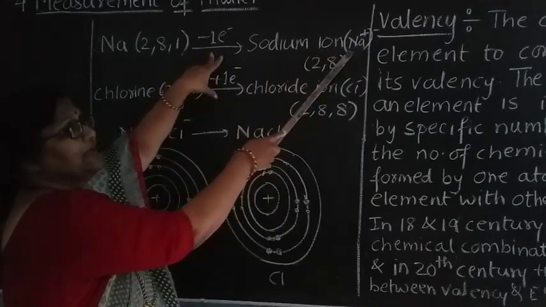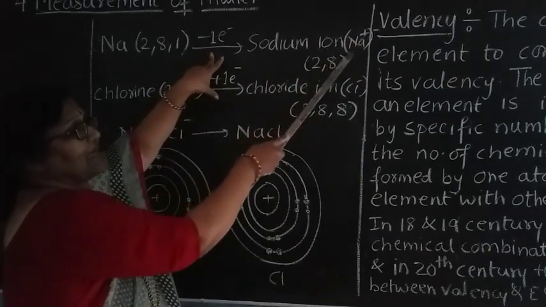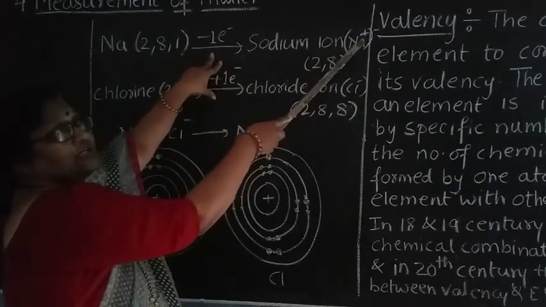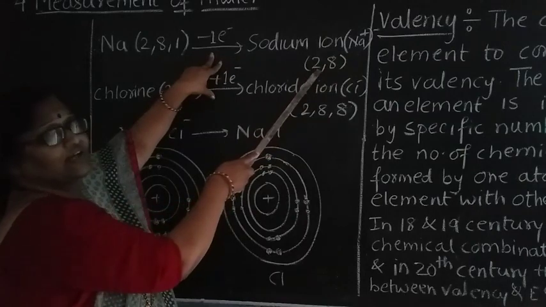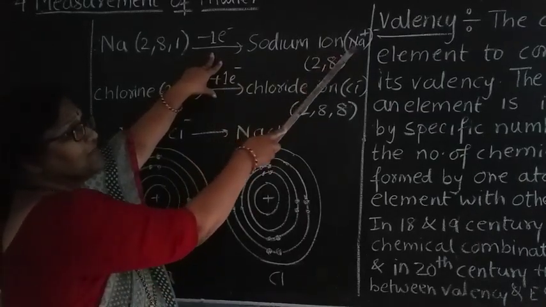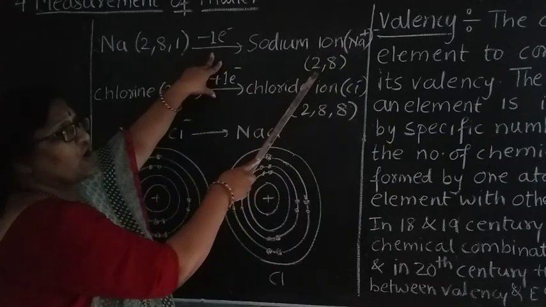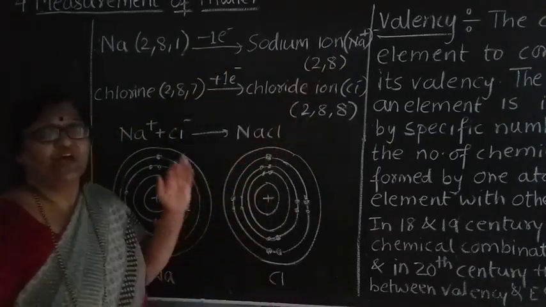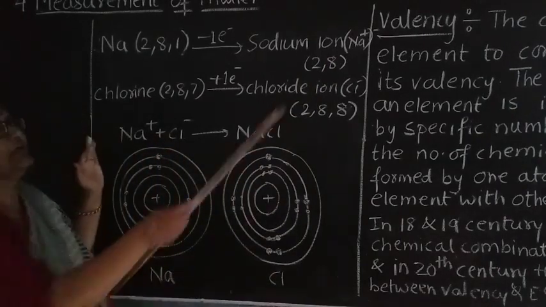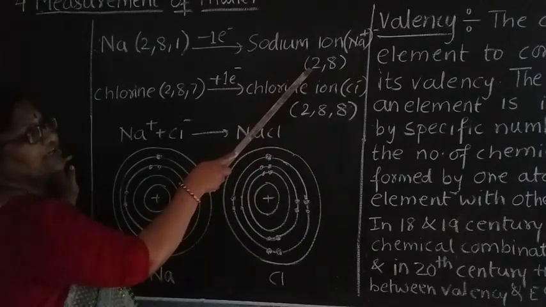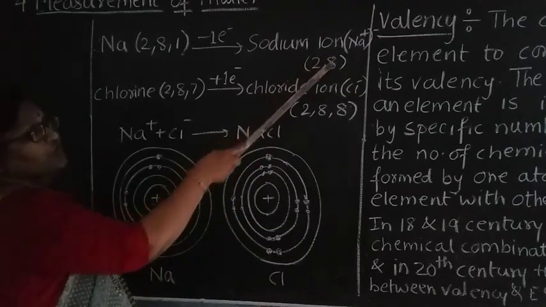So what will it be? Sodium cation. As it donates the electron, it has a positive charge on it. As an electron is negatively charged, after donating 1 electron, it becomes positively charged. So we have the electronic configuration 2, 8. By donating 1 electron, it has the configuration 2, 8.